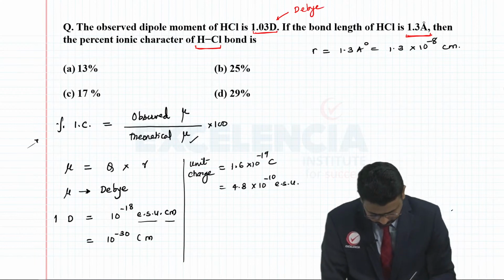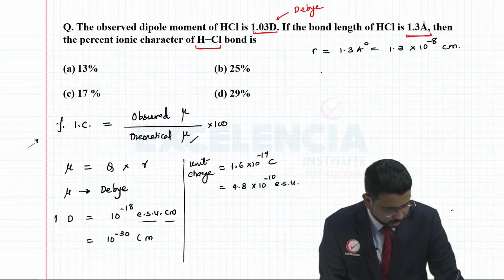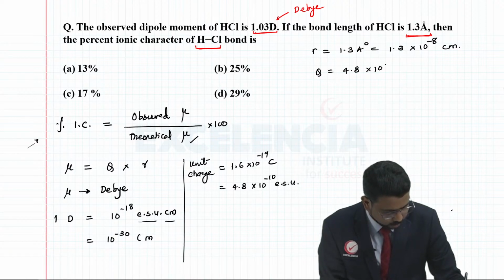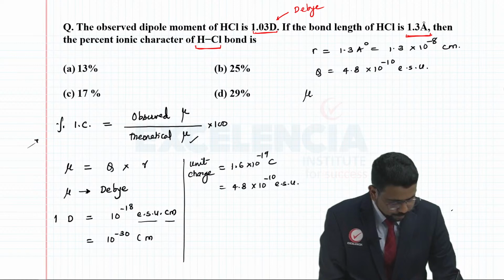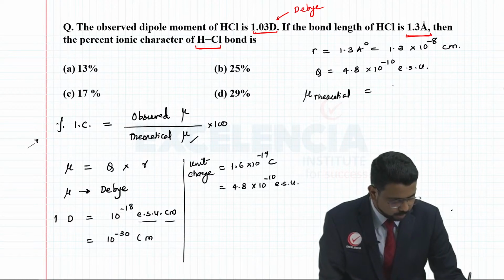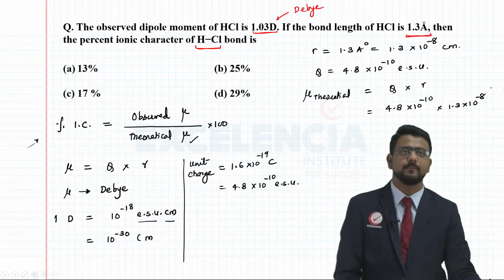Now, the charge we already know. We are going to consider here the charge as 4.8 times 10 to the power minus 10 ESU. So the mu theoretical is going to be equal to Q times R, which is 4.8 times 10 to the power minus 10 into 1.3 into 10 to the power minus 8, right?